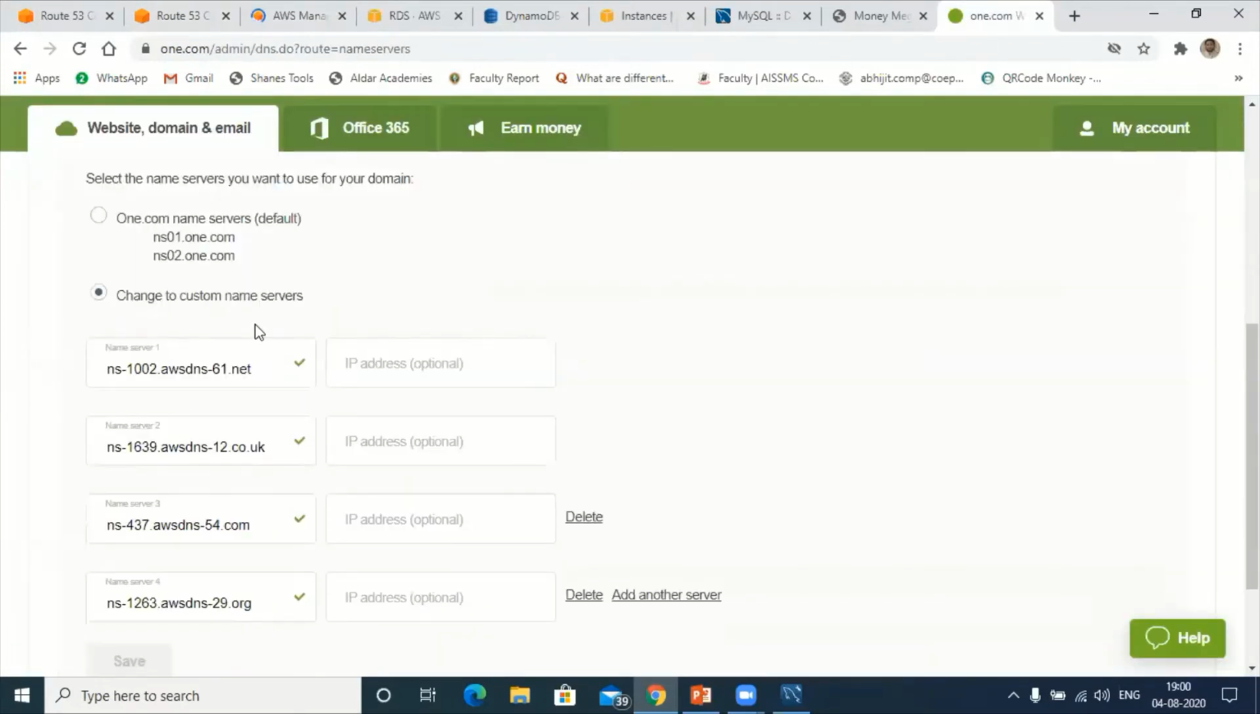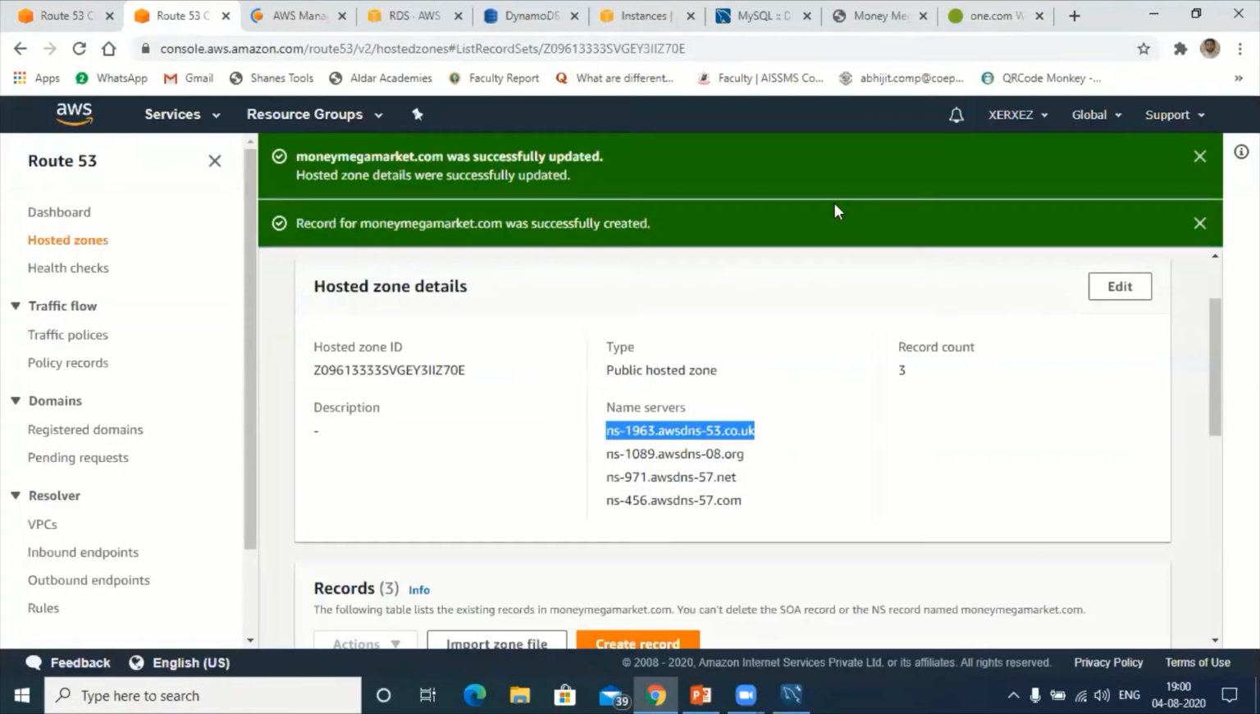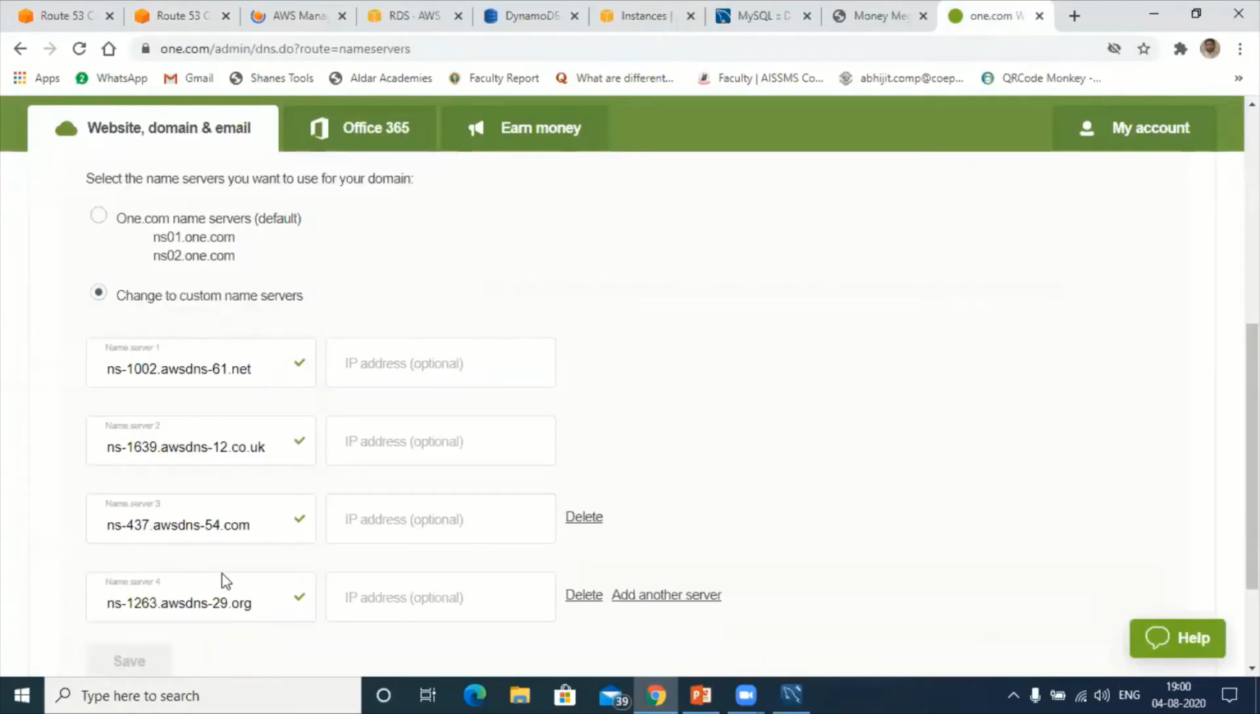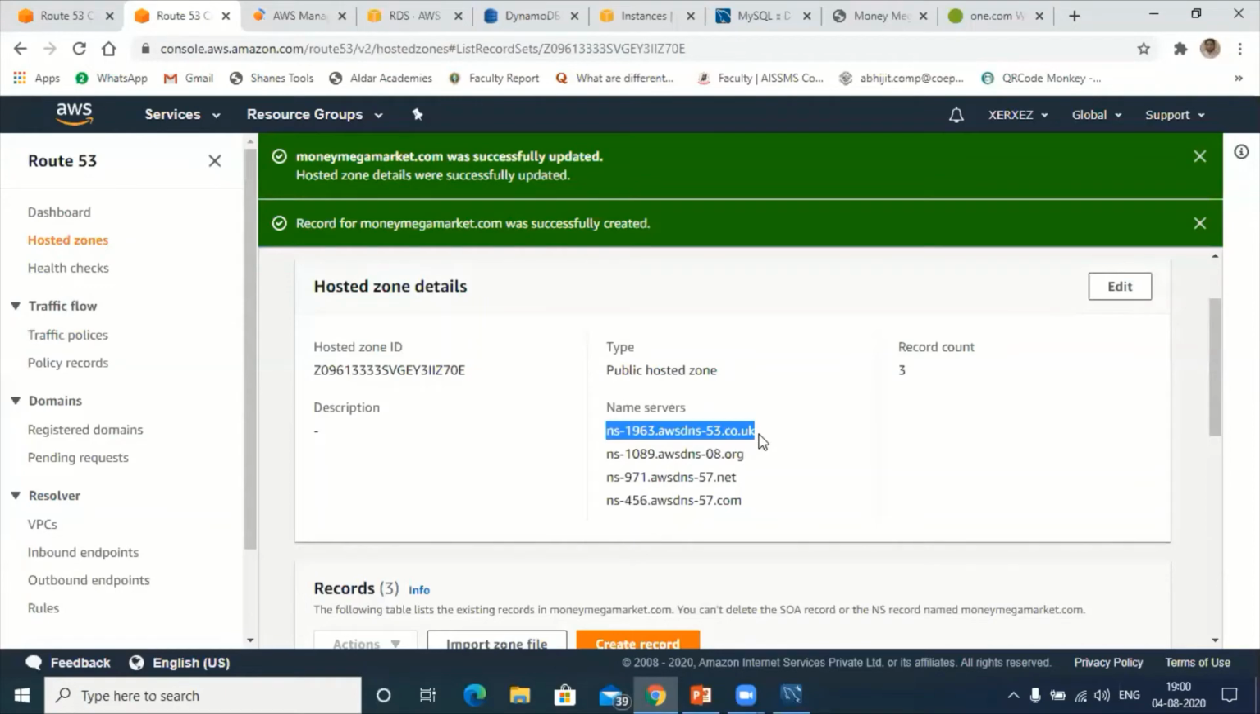You will get only 2 boxes here, so you can add another server. In the same way, go to this and paste it over here. Similarly, you have to do it 4 times. While copying and pasting, make sure there is no dot at the end. Sometimes when Amazon creates a name server, a dot will be there, so that dot should not be there. After that, it's a simple process.